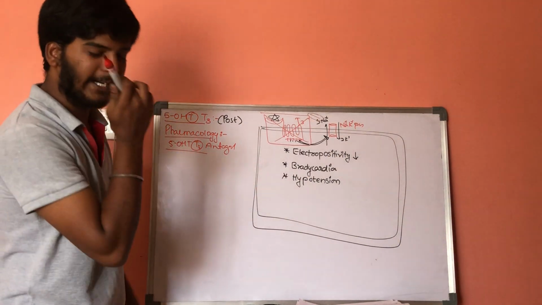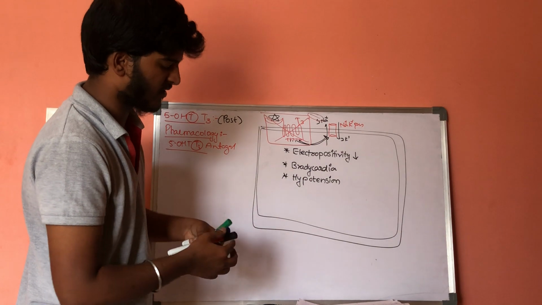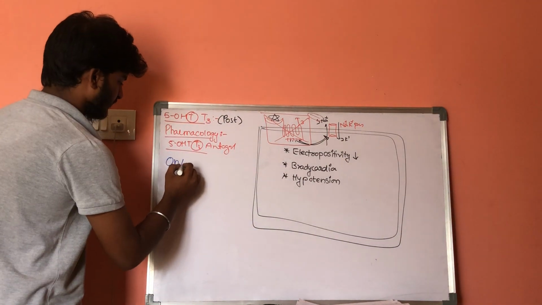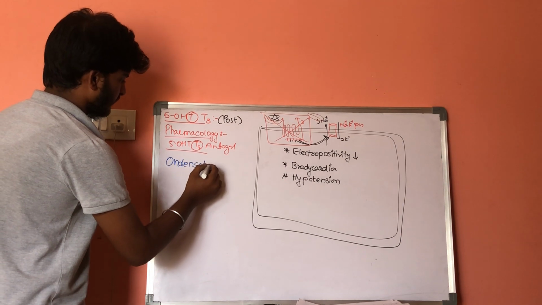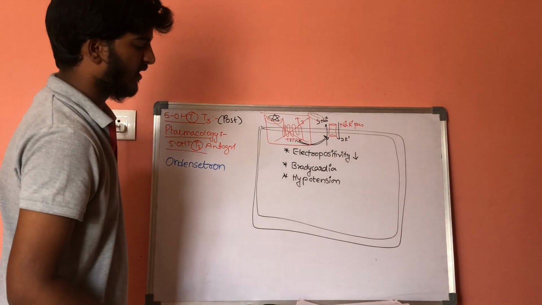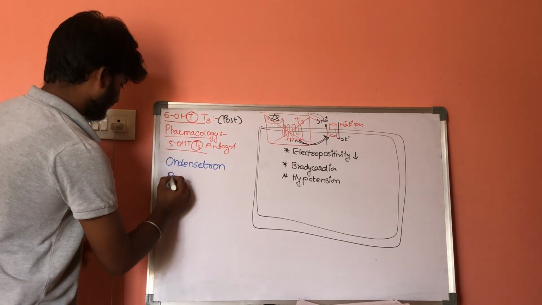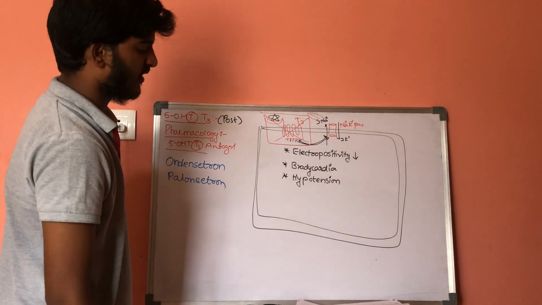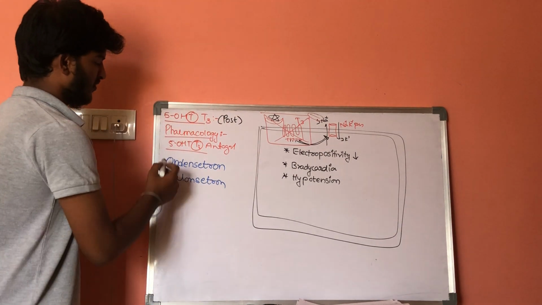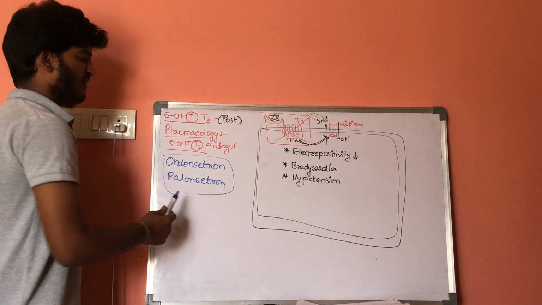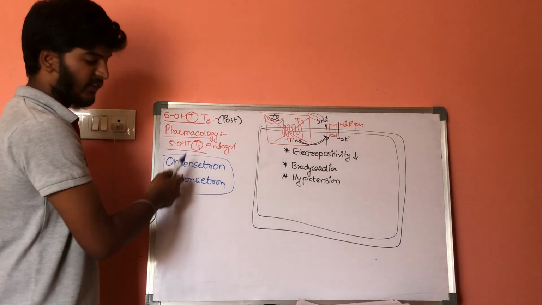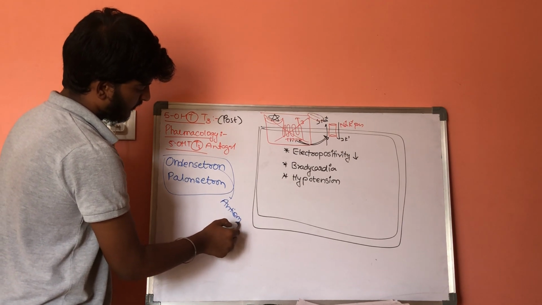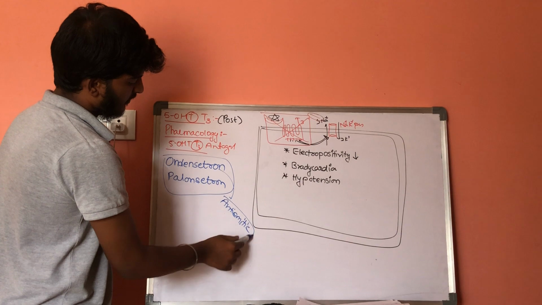So what are the drugs which come under the 5-HT3 receptor blockers? Ondansetron and palonosetron. These are some important drugs which are administered here. Ondansetron will also work as an anti-emetic drug.